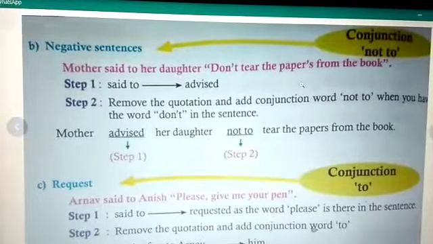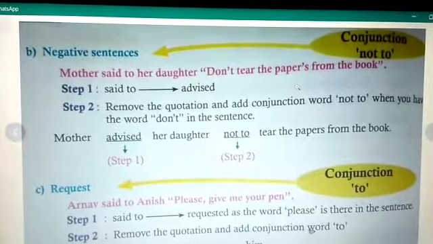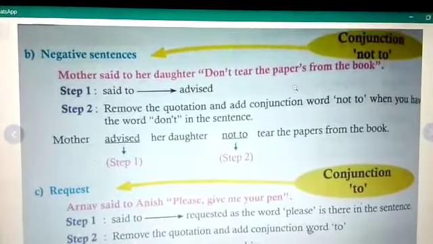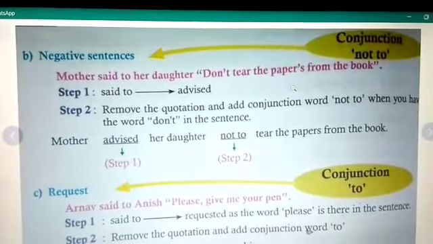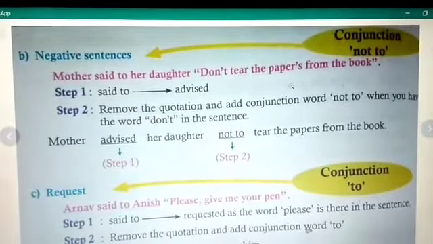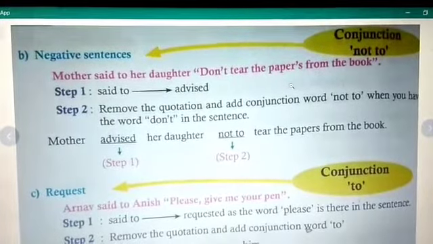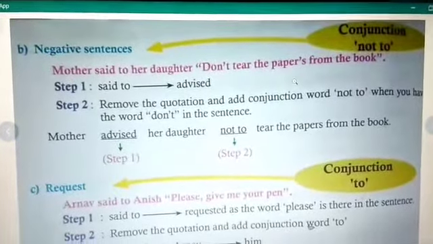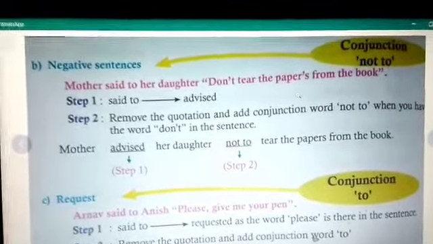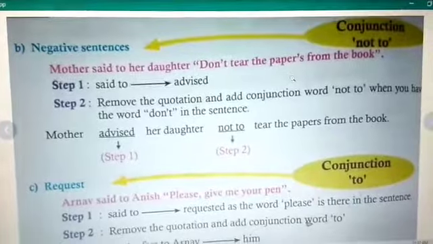Next we shall see negative sentences. Mother said to her daughter, don't tear the papers from the book. Step 1, said to will become advised. The mother is advising. Step 2, remove the quotation marks and add the conjunction word not to. If there is don't, you have to use not to. So, mother advised her daughter not to tear the papers from the book.